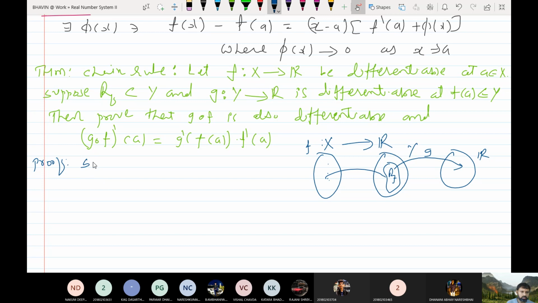Here, since the range of f is a subset of Y, g compose f is a mapping from X to R and is well defined.